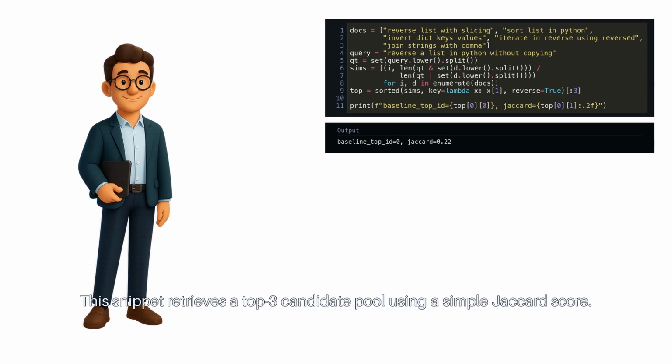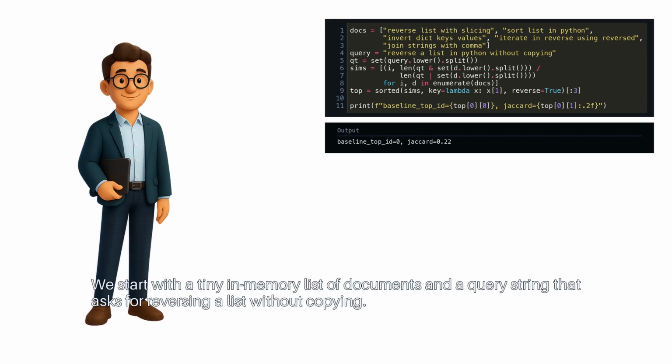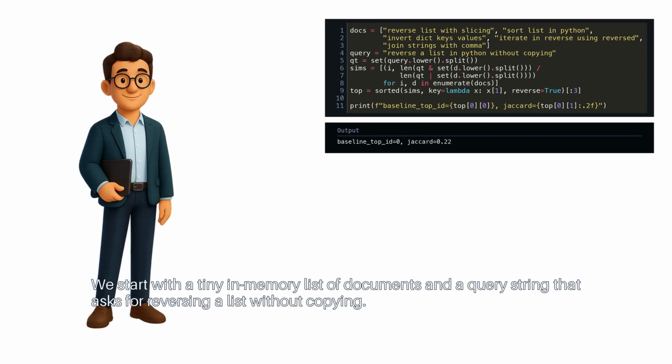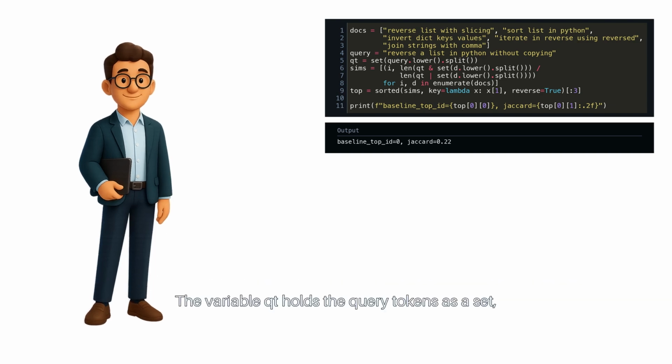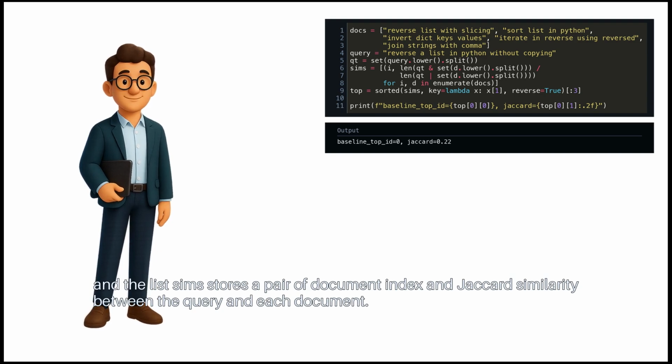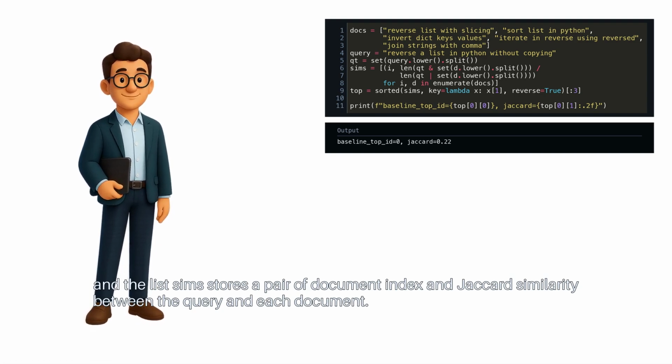This snippet retrieves a top 3 candidate pool using a simple Jaccard score. We start with a tiny, in-memory list of documents and a query string that asks for reversing a list without copying. The variable qt holds the query tokens as a set, and the list sims stores a pair of document index and Jaccard similarity between the query and each document.